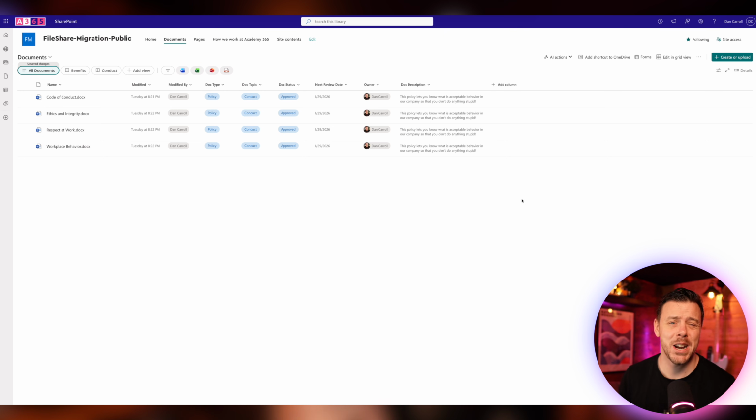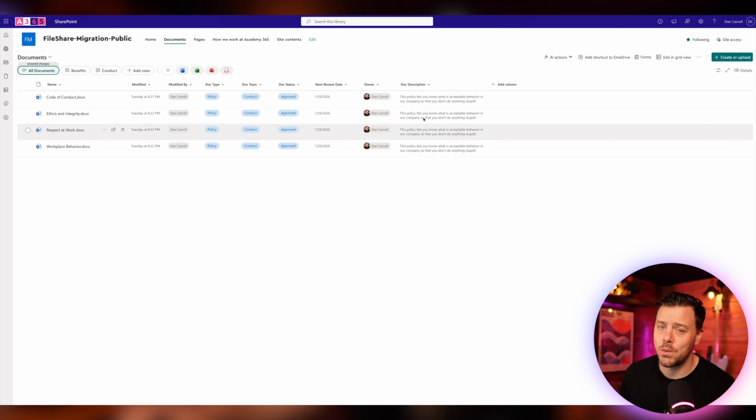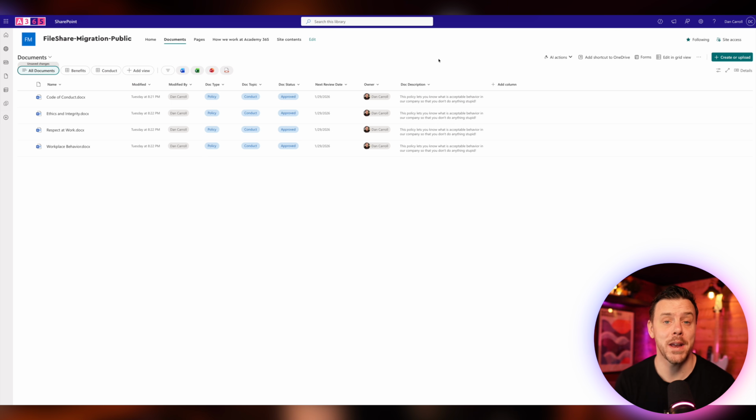Also, if you're moving a large amount of files in a drag and drop fashion, when you're adding them in here, don't close this tab down in your browser. Go to another tab, do whatever you want to do, but leave this tab open. Otherwise, there's a high risk it's going to fail. That's just going to create a pain in the arse for you.